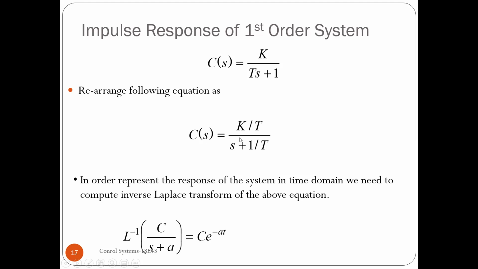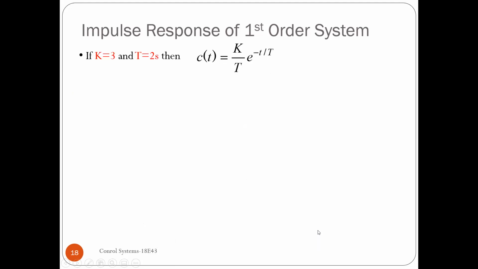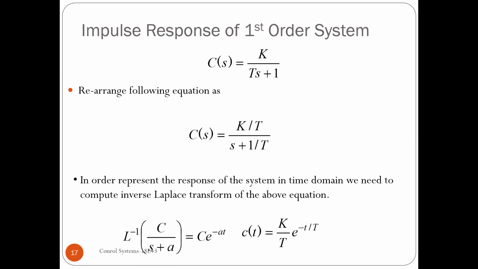Compare this with the transfer function we have. By comparing, I can say that capital C is K divided by T, and here the small a is 1 by T. So what can I write? C of t, I can write as capital K divided by capital T, where capital T is the time constant and capital K is the DC gain, into e power minus small t by capital T. So this is what we can write as C of t.